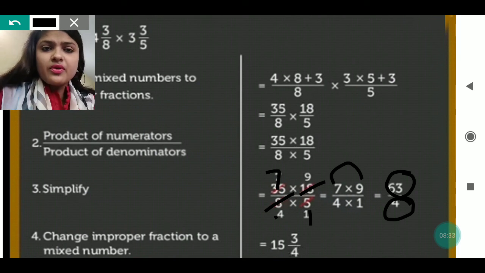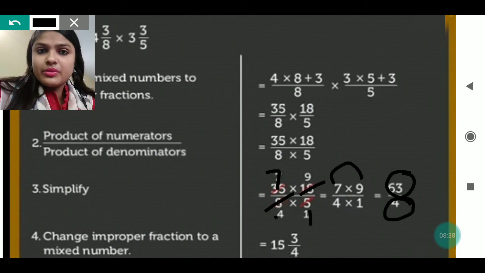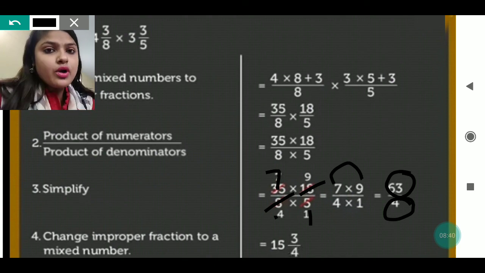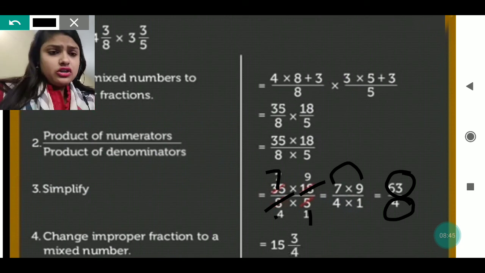63 by 4 is an improper fraction, as 63 is greater than 4, and if the numerator is greater than the denominator, it is an improper fraction. In that case, we change it into a mixed fraction. So when we divide